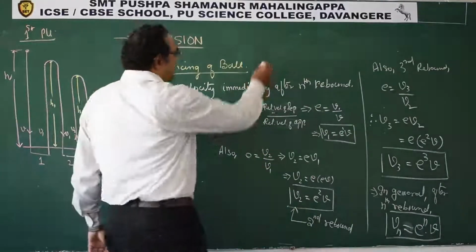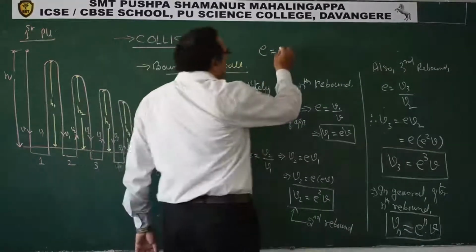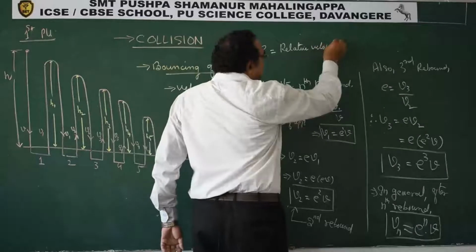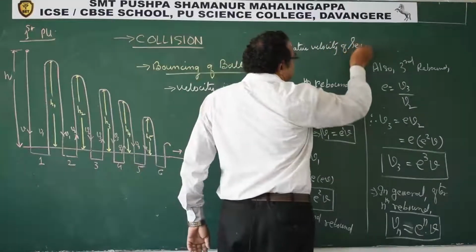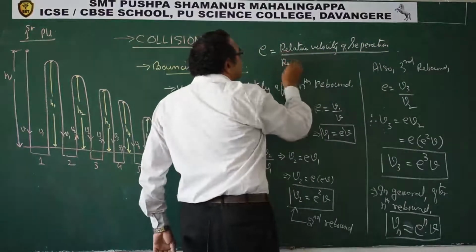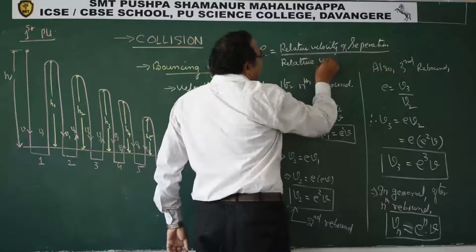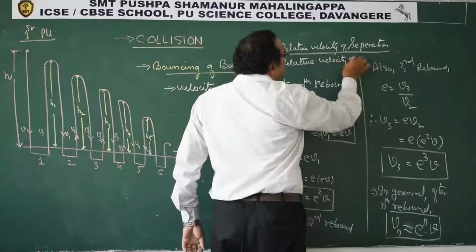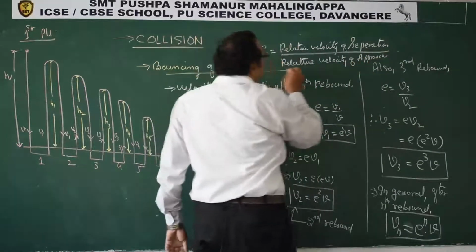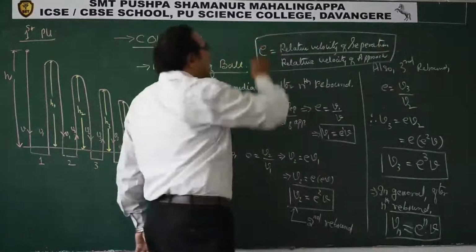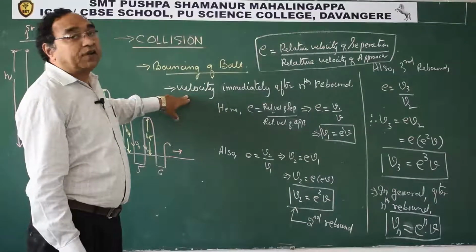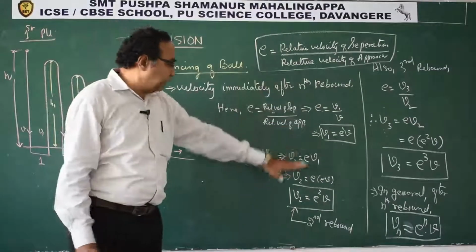The basic definition of E, the coefficient of restitution, is relative velocity of separation upon relative velocity of approach. This is what we are using as our fundamental for this derivation for finding the velocity immediately after the nth rebound. This is exactly what we are using in every case.